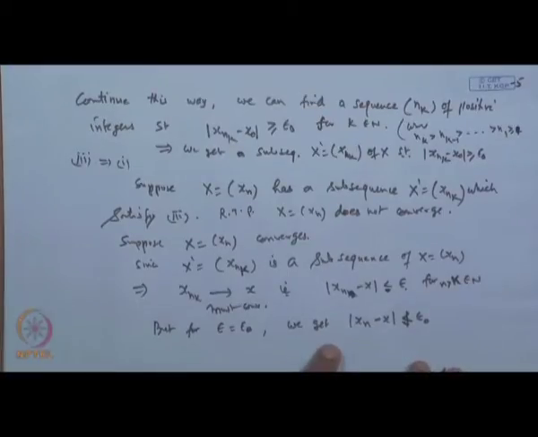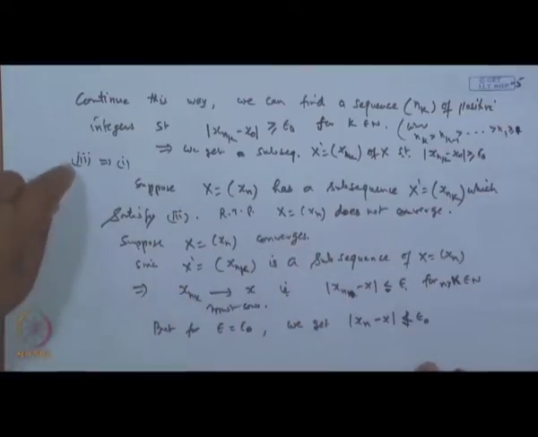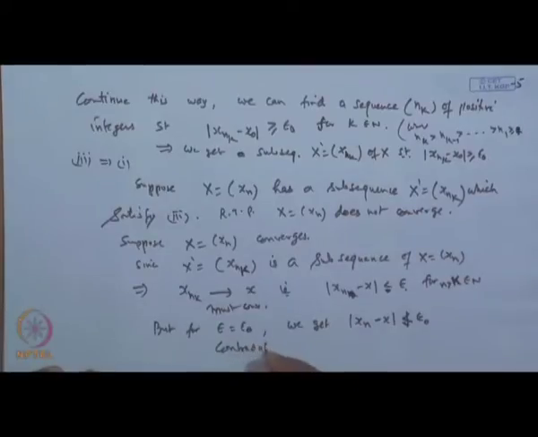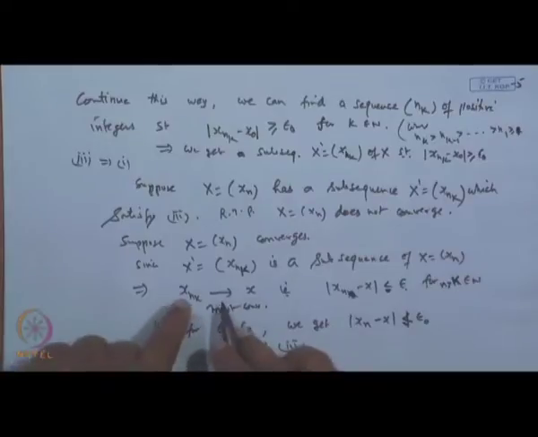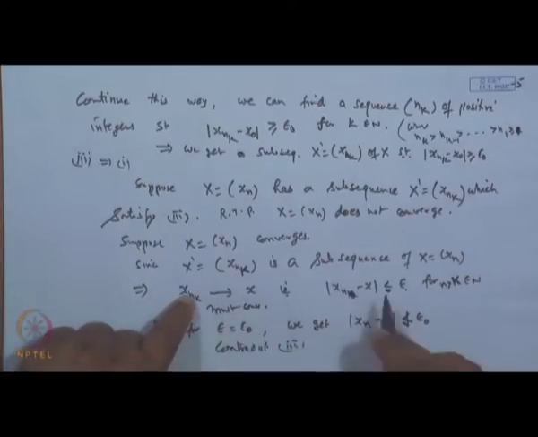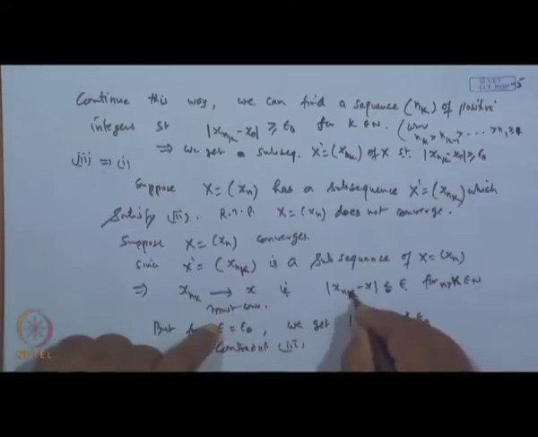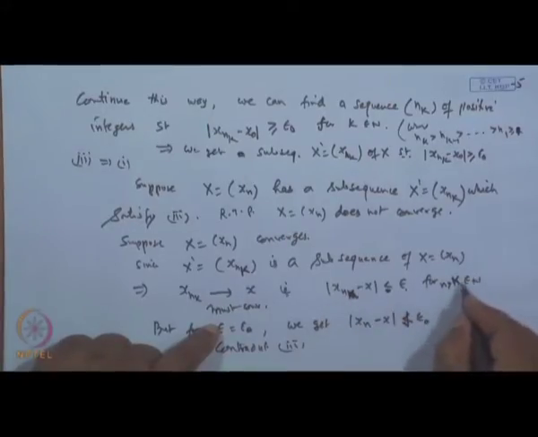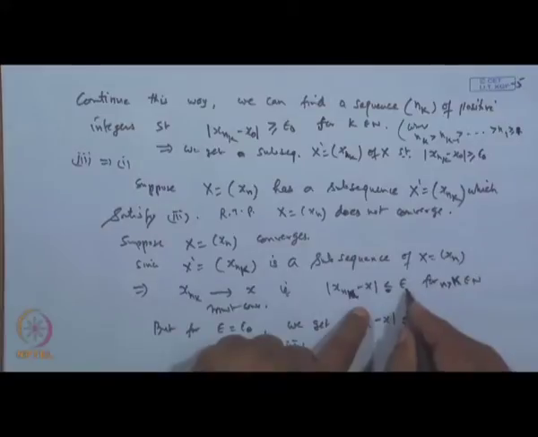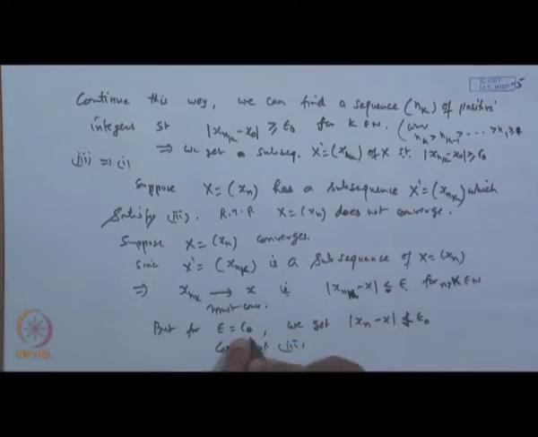Therefore, this contradicts our given condition 3, because if the sequence is assumed convergent, then it must satisfy this condition for all k belongs to n. But for this particular epsilon naught, this condition is violated.